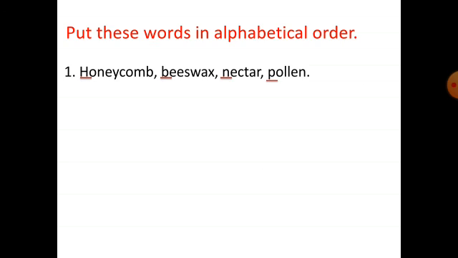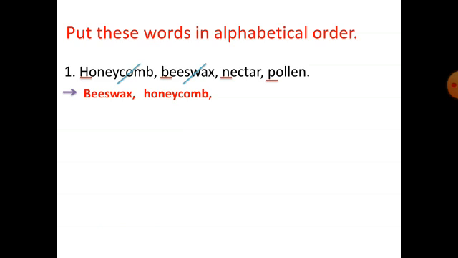Now you have to arrange it in alphabetical order. So which letter comes first? So the first letter is B. So we will write the word beeswax first, and then we will cut that word. After B comes H. So we will write the word honeycomb and we will cancel the word honeycomb.